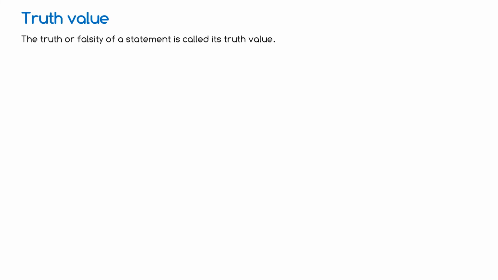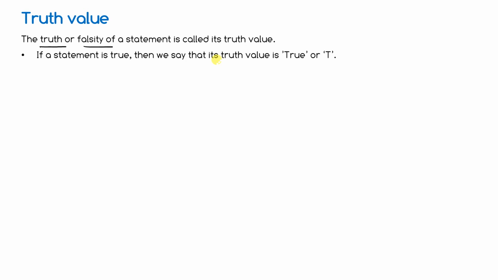Truth value. The truth or falsity of a statement is called its truth value. Truth value does not mean you will say only true. The truth value may be either true or false. That's why it's written as truth or falsity. T stands for truth and F stands for falsity. That is called the truth value of a statement. If a statement is true, then its truth value is true, represented by capital T. And if the statement is false, then its truth value is false, or capital F.